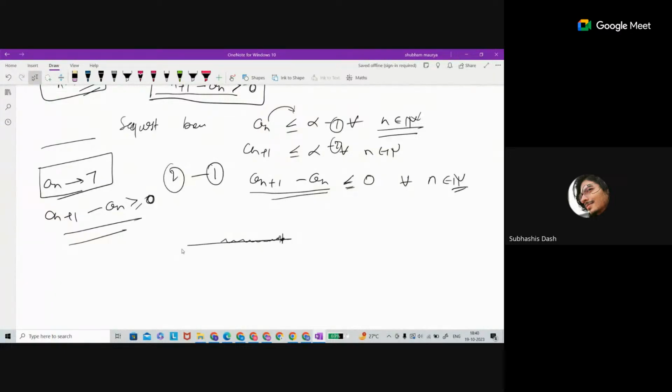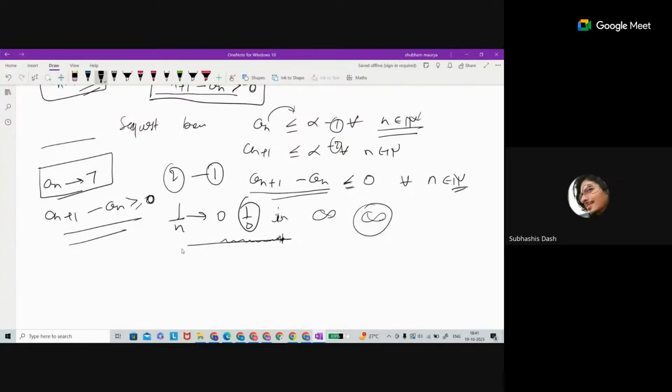It is not necessary to be bounded above if you're converging. Take 1 by n for example. It is converging to 0, but 1 by 0 will tend to infinity. 1 by 0 has no meaning. This generally says that this term is undefined. What is the meaning of this sign is we are unable to decide the number. That's why this sign is given.